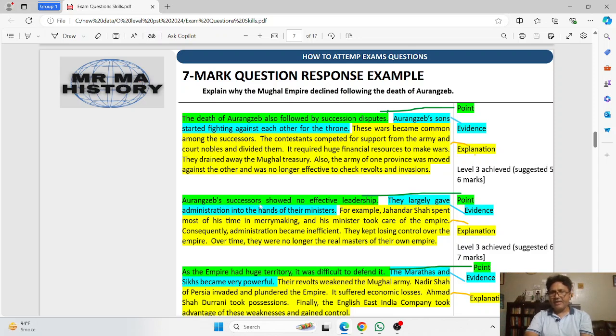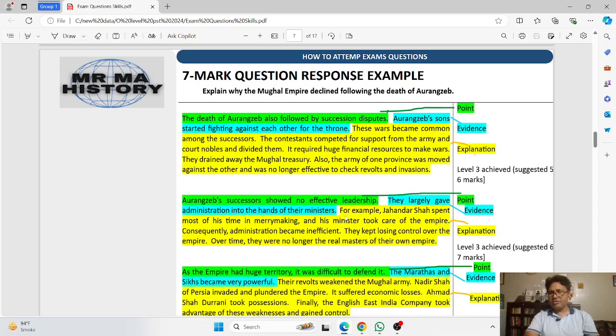They largely gave administration into the hands of their ministers, because good leaders, the competent, effective leaders, they rule, they lead themselves and they don't give administration fully into the hands of the minister as in the case of the Mughals. So this is the evidence, and here's the explanation.